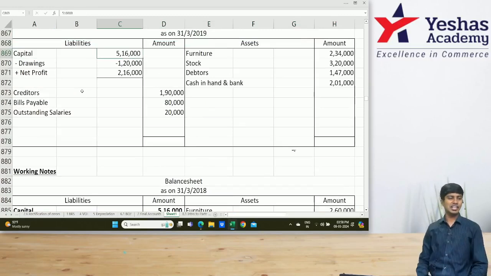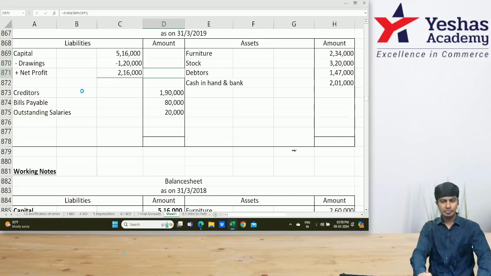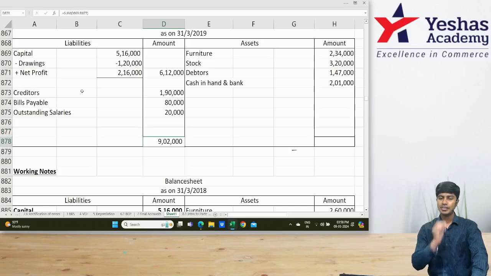Deduct 1,20,000 drawings and add 2,16,000 net profit. 6,12,000 is total capital. To this add 1,90,000, add 80,000, add 20,000. 9,02,000 is liability side total. Check the total on the asset side.